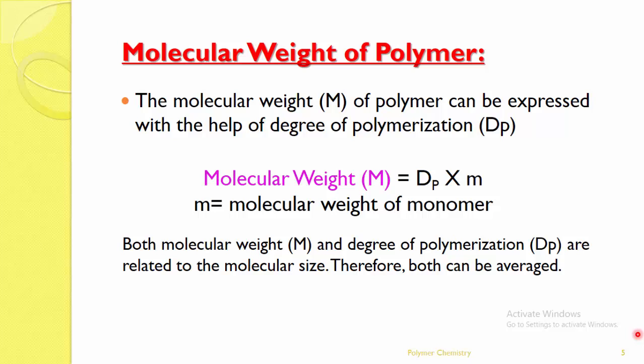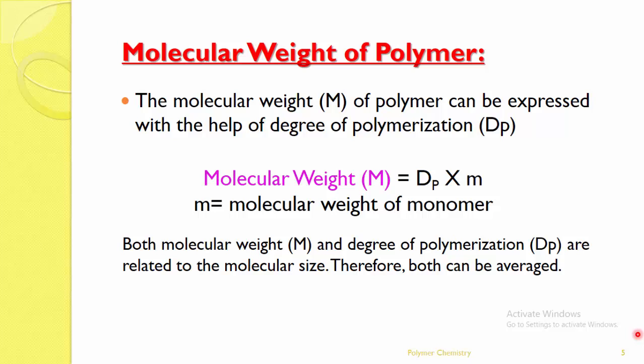Why are we taking the monomer? Because the monomer is the simplest, repeating unit, and continuously we join the monomer. Therefore, the number of repeating units, the degree of polymerization, multiplied by the weight of the simple repeating unit gives the molecular weight of the polymer. So molecular weight is equal to DP times m, where small m is the molecular weight of the monomer. It means the molecular weight of a polymer can be expressed with the help of the degree of polymerization as well as the molecular weight of the monomer.